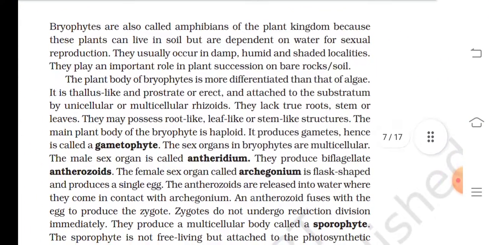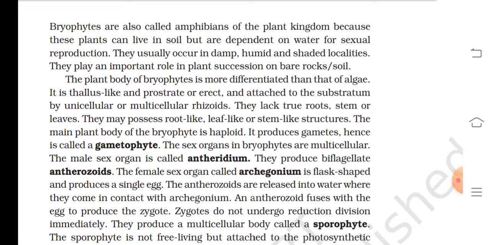Bryophytes are also called amphibians of the plant kingdom because these plants can live in soil but are dependent on water for sexual reproduction. They usually occur in damp, humid, and shaded localities. They play an important role in plant succession on bare rock and soil.